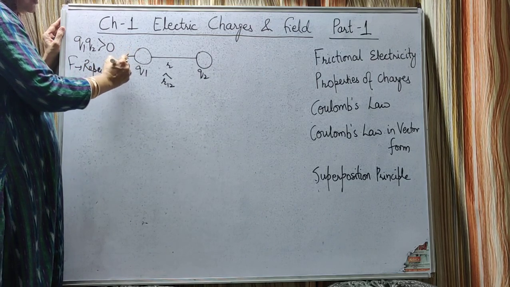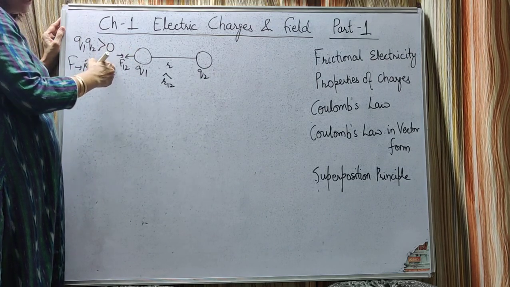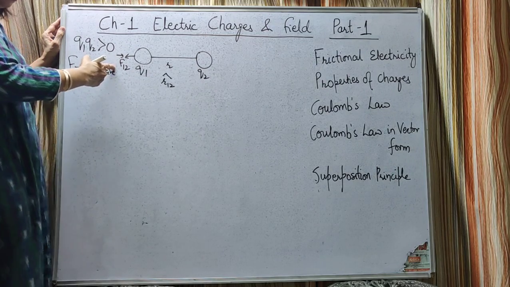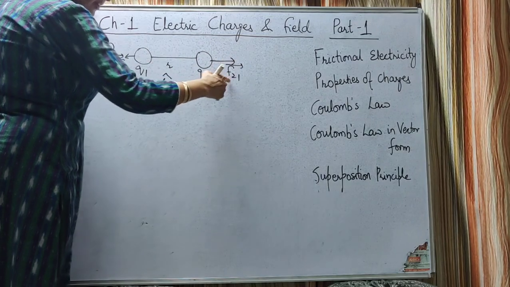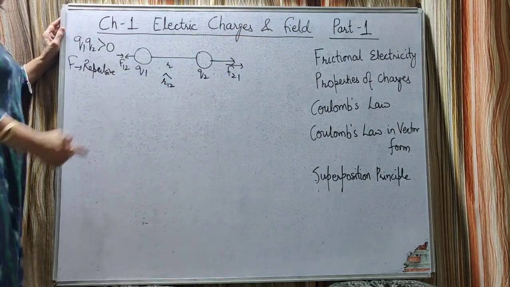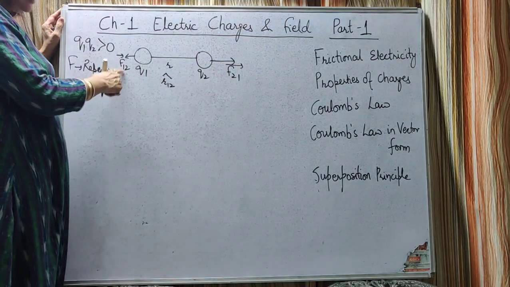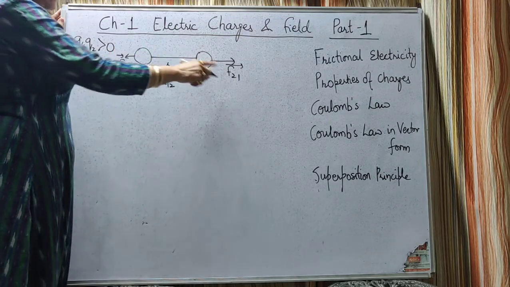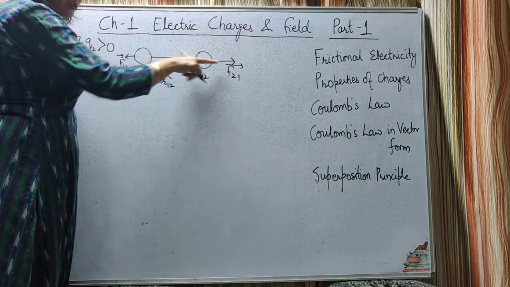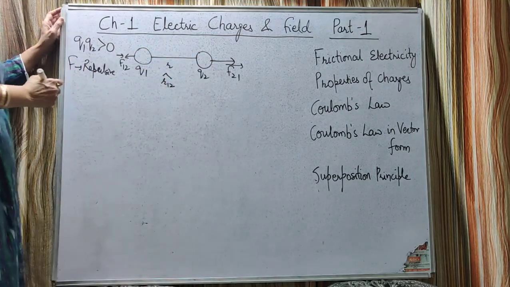So the force on the first charge due to the second is as shown, and the force on the second charge due to the first is as shown over here. So F12 vector is the force on the Q1 charge exerted by Q2 charge, and F21 vector is the force on the second charge due to the first charge.